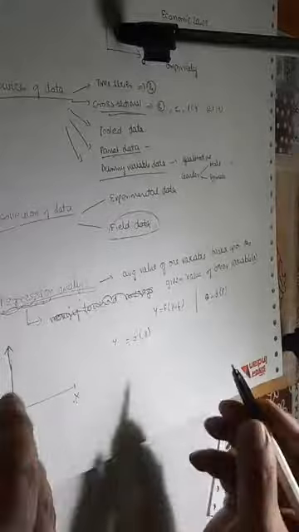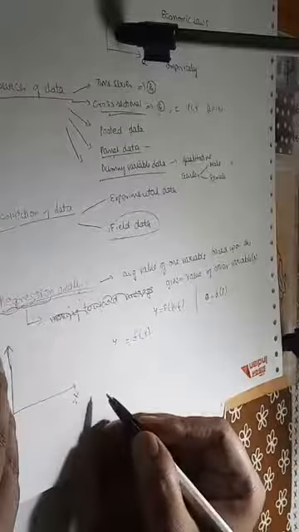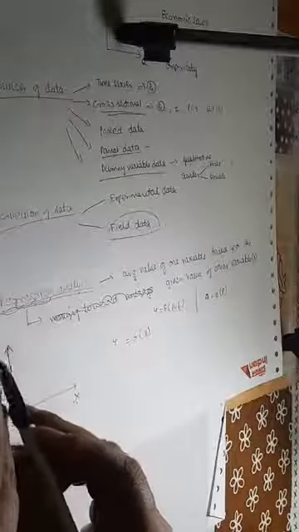So here I take y, here I take x. Here we need to define y and x. Definition is clear, right? So what is x and what is y? This we need to know. Here your x is explanatory variable, and y is dependent variable, or we need to explain this y.